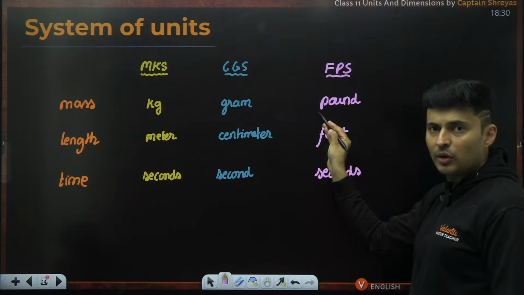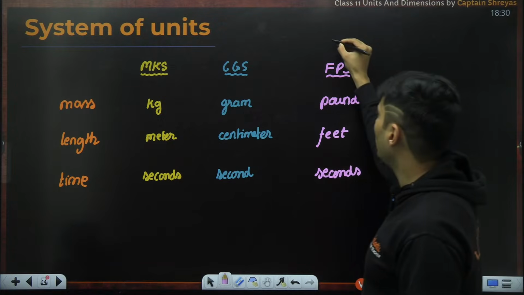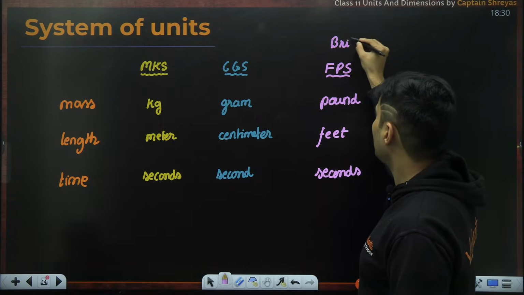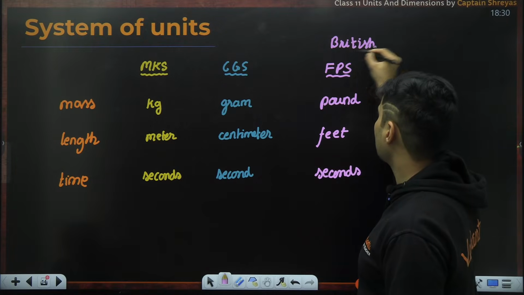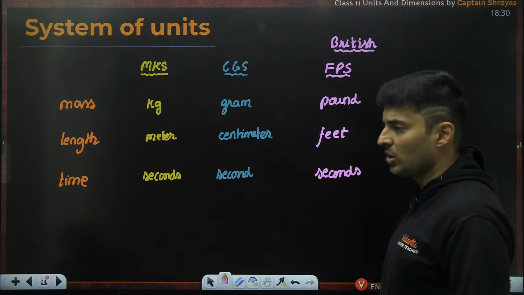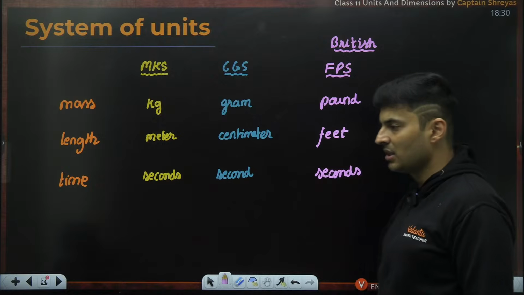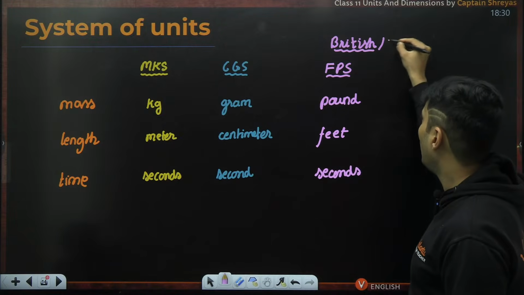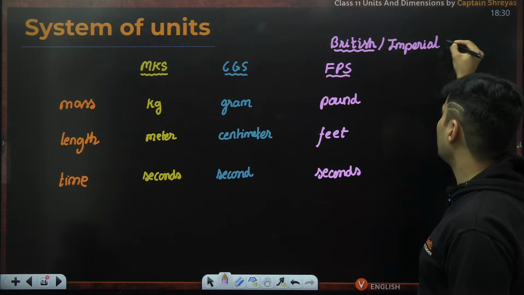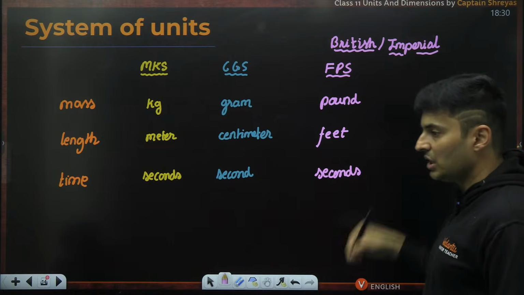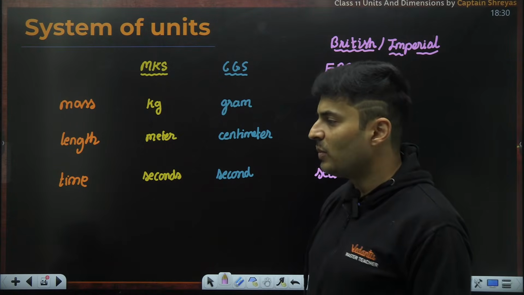F for feet, P for pound, S for second. This is also called the British or imperial system of units. This is the royal families' units. The Britishers used that, and they left behind a few things.